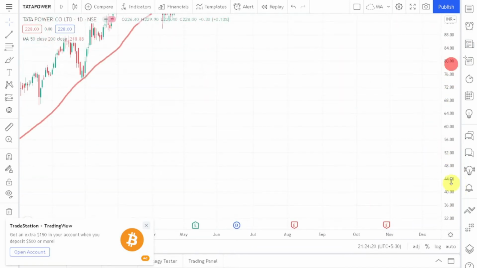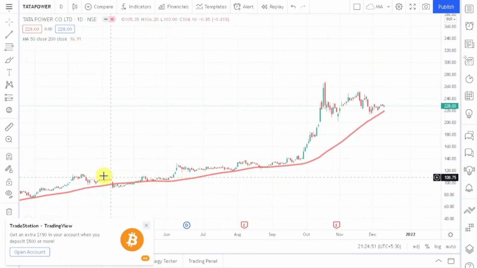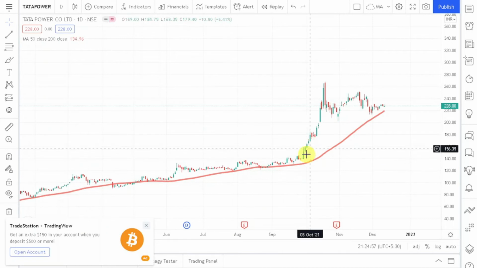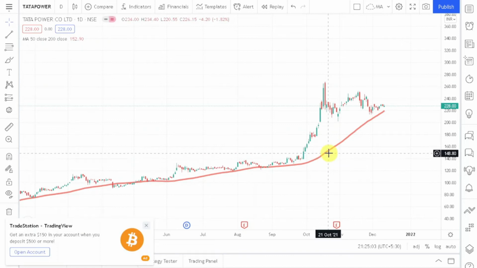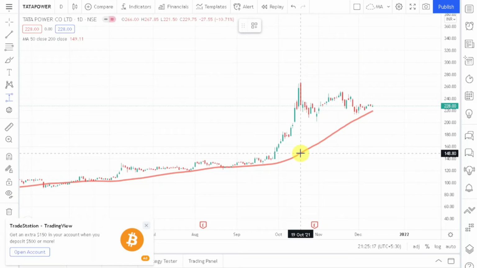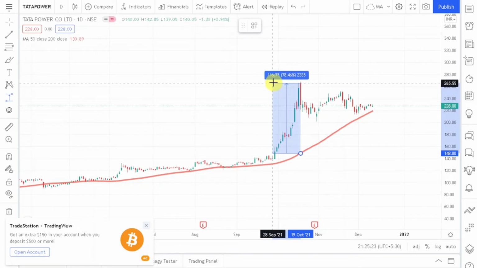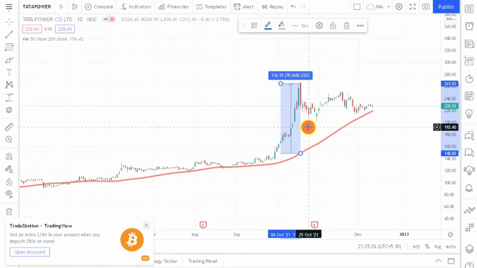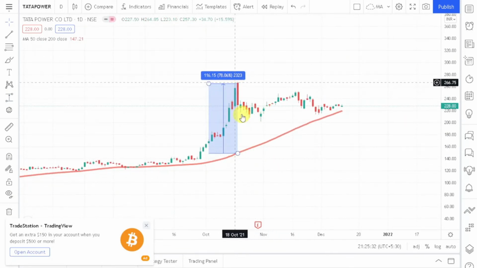Moving average is nothing but an average. So whenever any deviation from the average happens, the prices are very likely to come back to the average. You can see that the prices are following this moving average and touching it very often. But from here you can see that the prices have gone up very high and are very far from the moving average, so it is kind of making an extreme. If I want to understand the distance between the moving average and this high point, you can see that there is a 75% difference from this moving average.